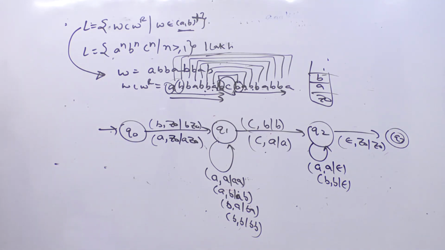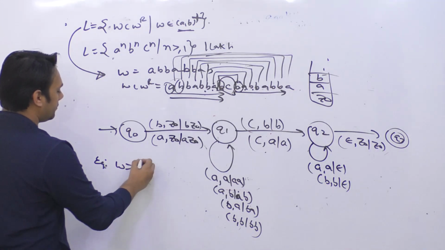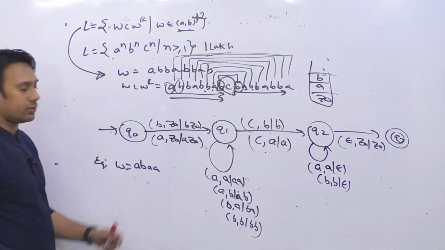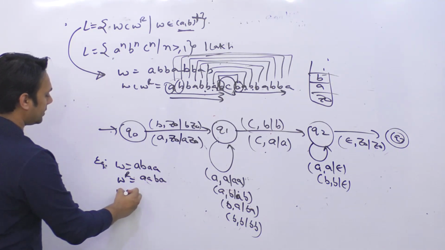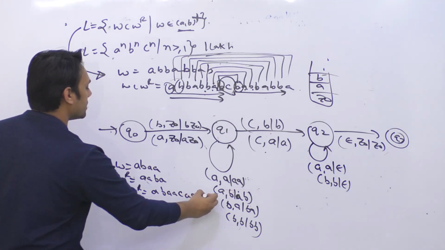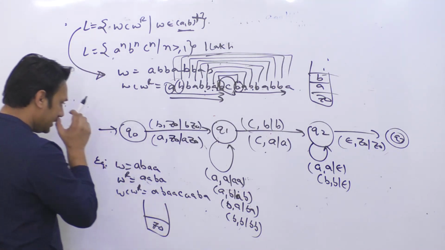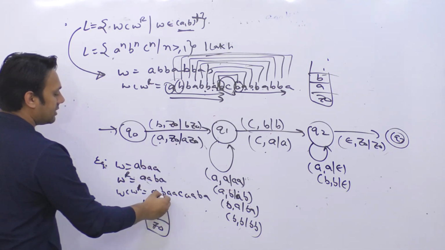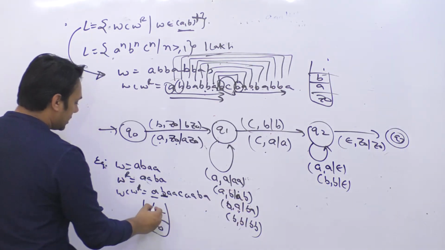So let me explain again. Let us suppose W is A, B, A, A. Okay, this is your W. Then your WR will become A, A, B, A. So your string WCWR will become A, B, A, A, C, A, A, B, A. What I'm trying to do here is, initially the stack is empty, that is, the stack is having Z0. The first symbol is A, stack is empty, so just insert this symbol. Next symbol is B and the stack is containing A on top, so just insert B inside the stack.